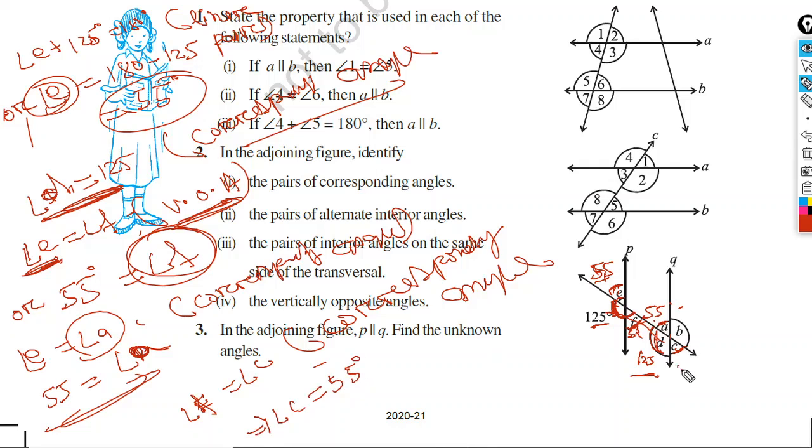So angle C is equal to 55 degrees. Now angle B. Before going to B, find this angle. This angle will be the vertically opposite angle of 125, so it will be the same, 125. Now angle B will be equal to 125, by corresponding angles.